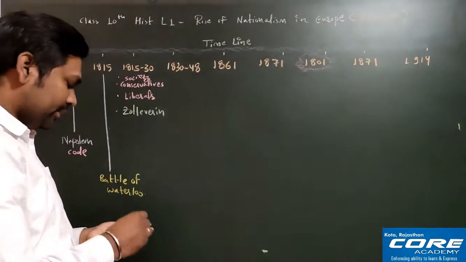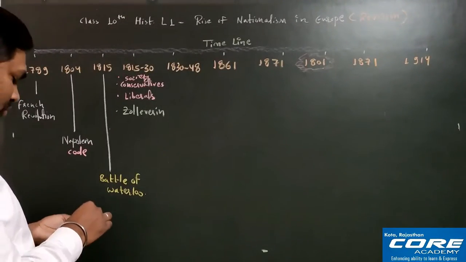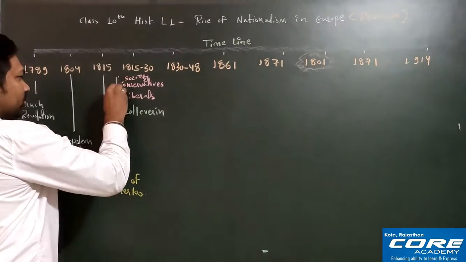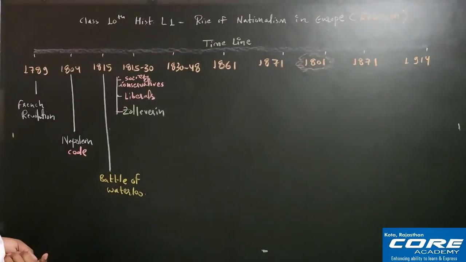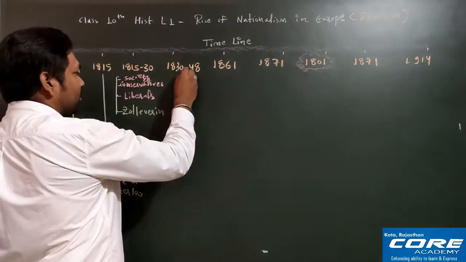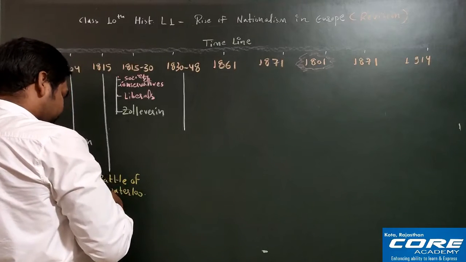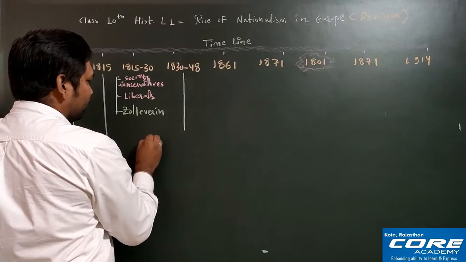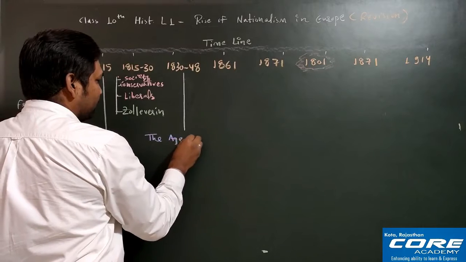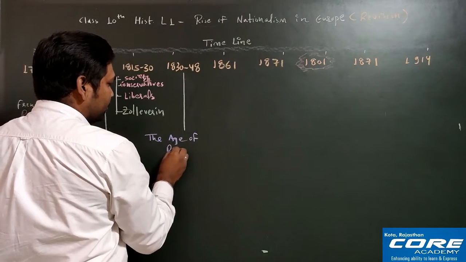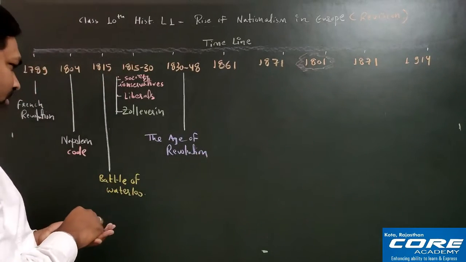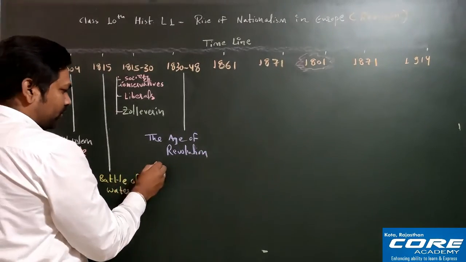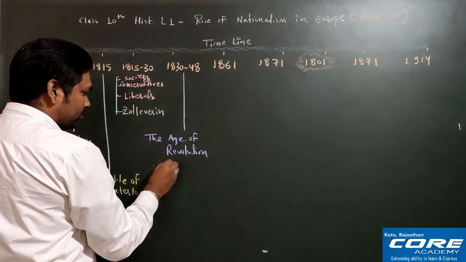Then after that the next one is 1830 to 1848. Here 1830 to 1848 is also called the age of revolution. One by one I am writing here. This particular period is known as the age of revolution. Why is this called the age of revolution? Because here so many revolutions took place. So one by one I am explaining to you. Here first of all what took place? July Revolution.